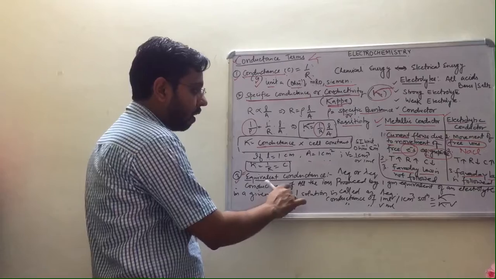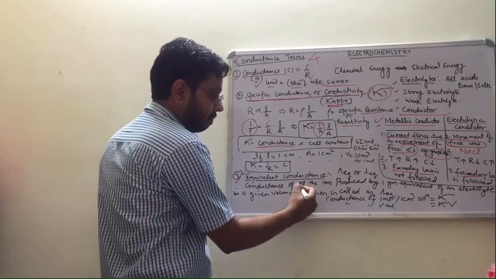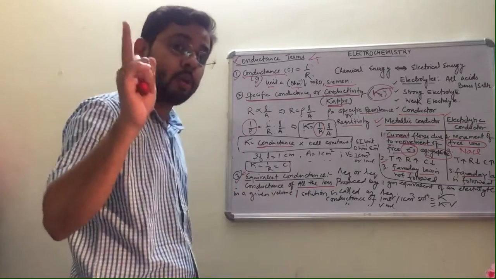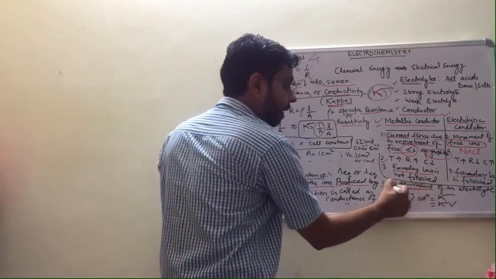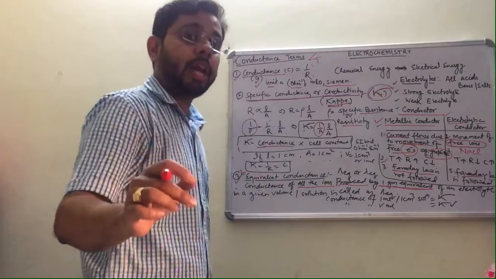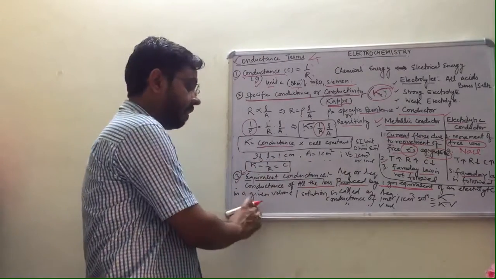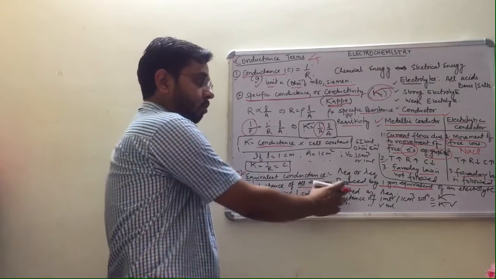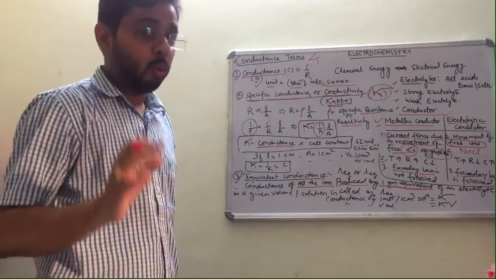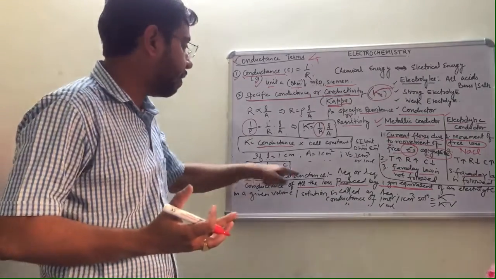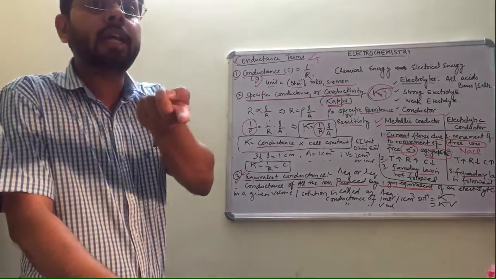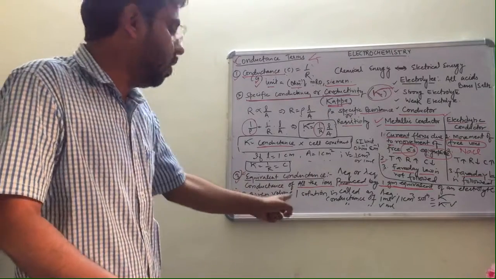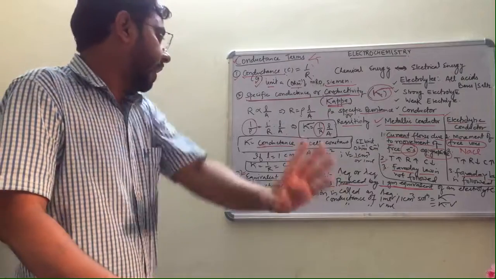You have to note this point: conductance of all the ions produced by 1 gram equivalent of an electrolyte in a given volume of solution is called lambda EQ. Again I am repeating, equivalent conductance is the conductance produced by 1 gram equivalent of an electrolyte in a given volume.